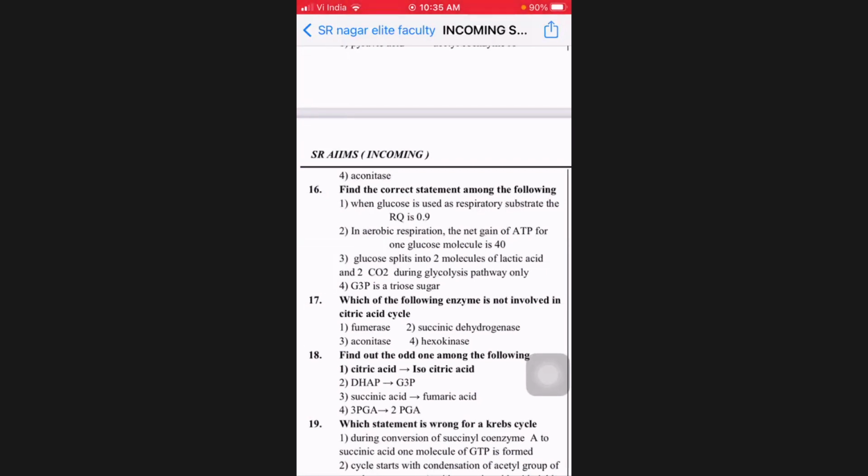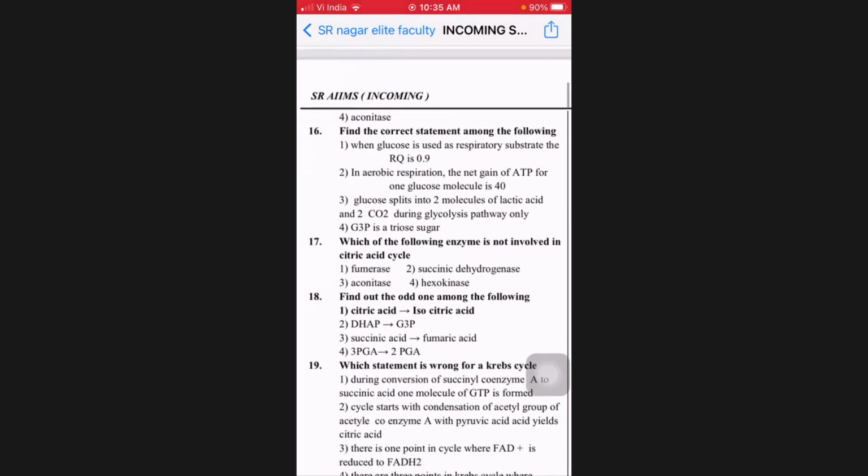Then third option: glucose splits into 2 molecules of lactic acid and 2 molecules of CO2 during glycolysis. Was it? No. Lactic acid is never formed in glycolysis. That was a product of fermentation. And CO2 is also never formed in glycolysis. So that is also wrong.